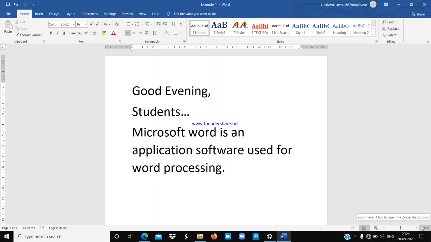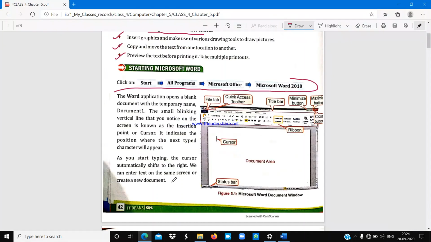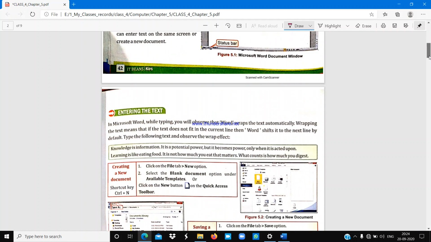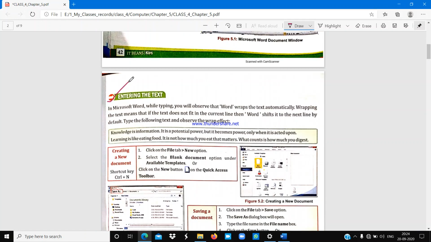Now we will see how we can enter text in our Word document. Entering the text. In Microsoft Word, while typing, you will observe that Word wraps the text automatically.